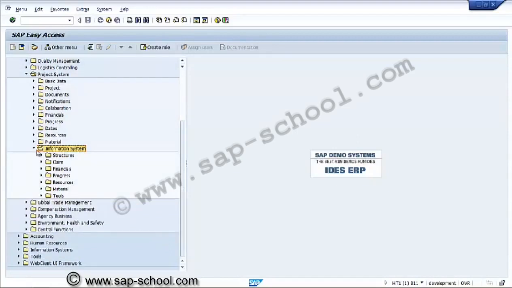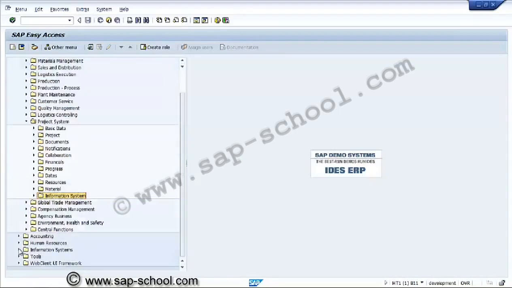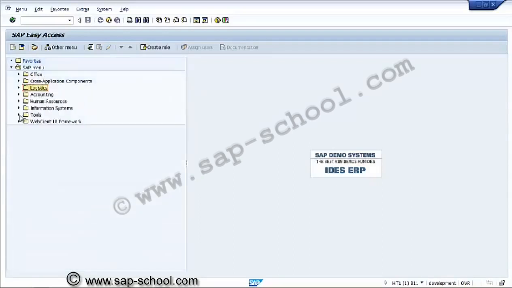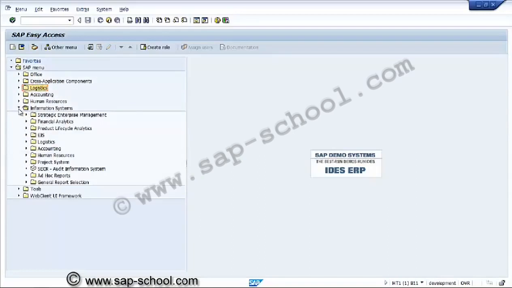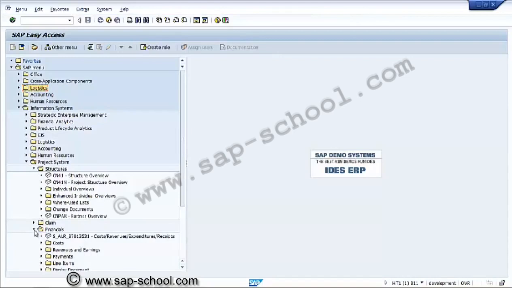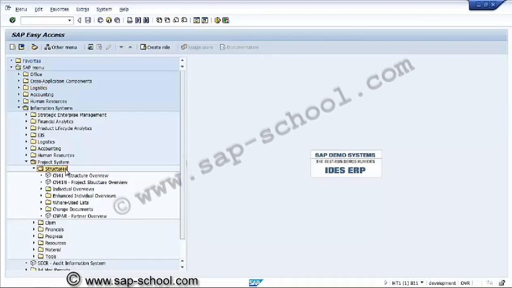Or we can access the similar reports from the standard menu, information systems and project system, structures, almost the same reports we can get from here also. So we start with the structures, the project what we have created, what are the structures we have defined, we can see over here clearly.